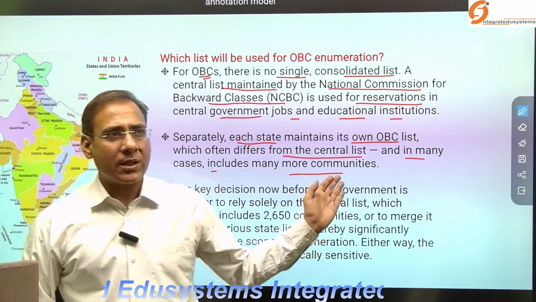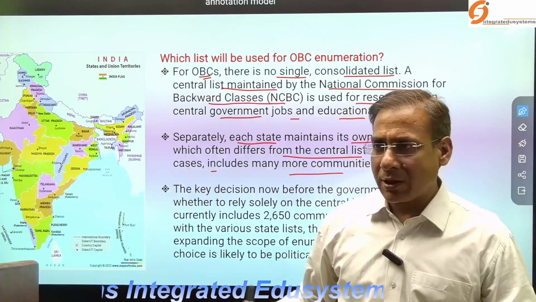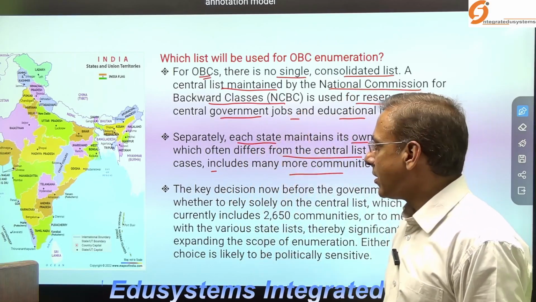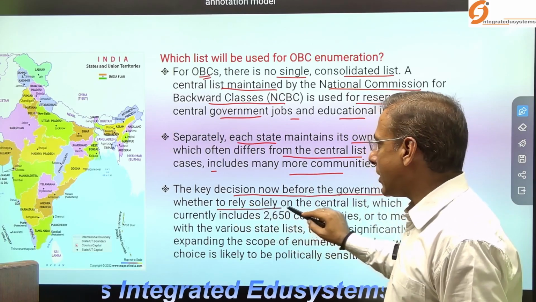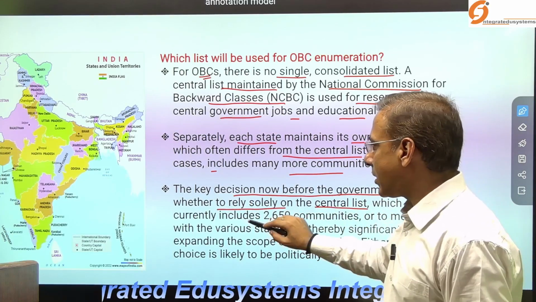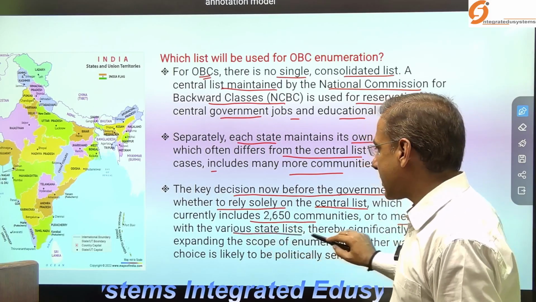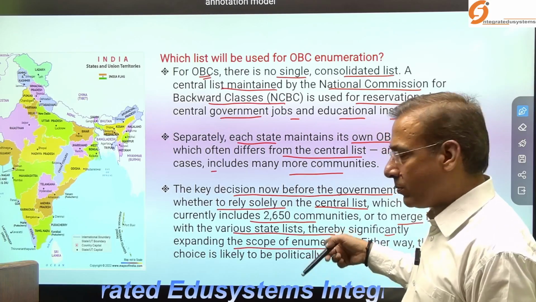According to the state lists, there are more than 3,600 OBC communities, but only 2,650 communities are under the central list. The key decision before the government is whether to rely solely on the central list of 2,650, or to merge it with the various state lists, thereby significantly expanding the scope of enumeration.